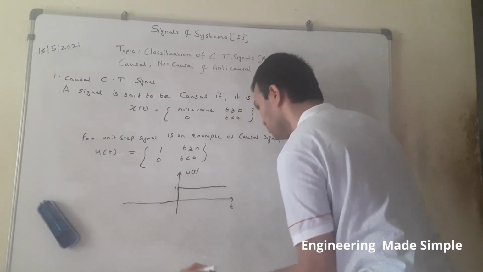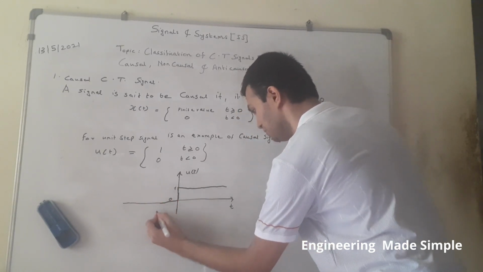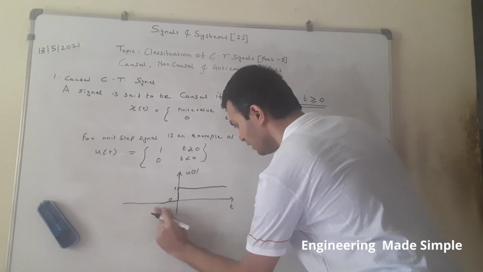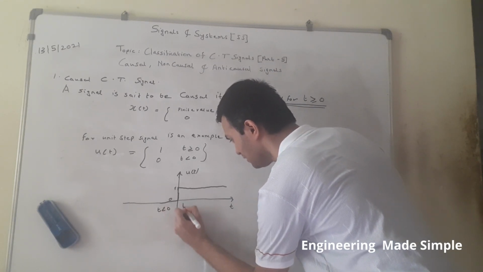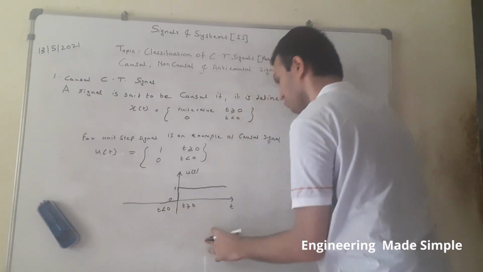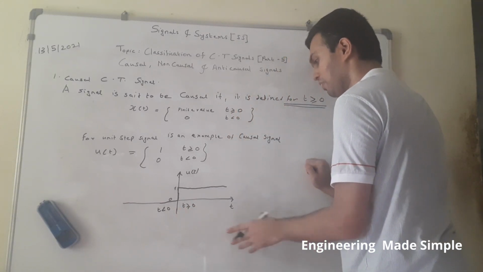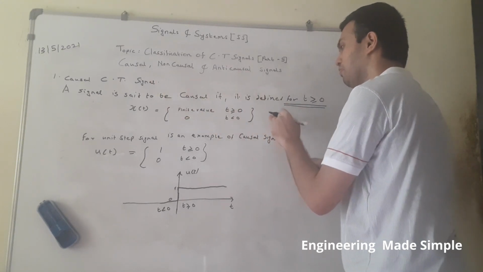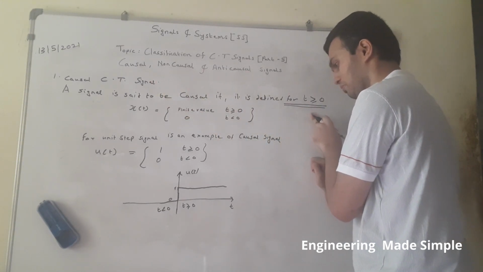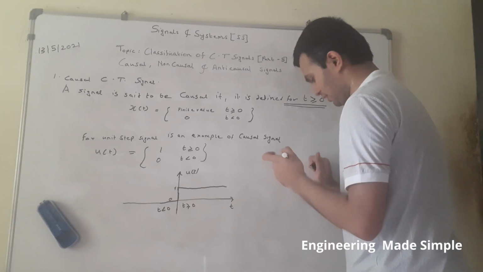Here its amplitude value is 1, here its amplitude value is 0. The left-hand side of the time axis is t less than 0, and this is t greater than or equal to 0. So whenever a signal is defined only for t greater than or equal to 0, we say that the given signal is a causal signal.